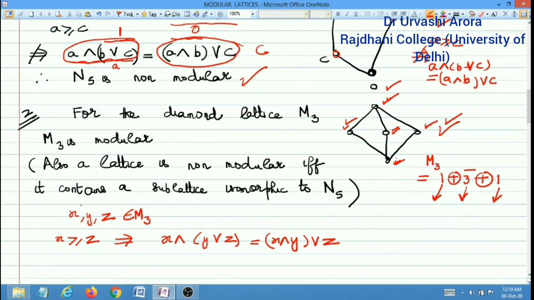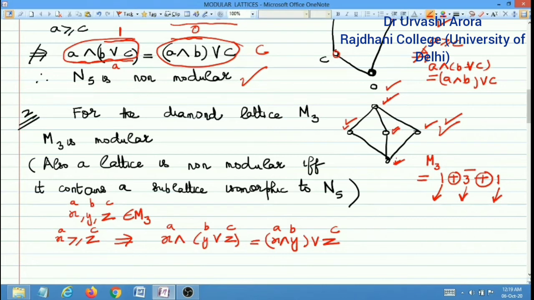So in fact X, Y, Z are playing the roles of A, B and C in the definition of a modular lattice. Whenever A is greater than or equal to C, then A meet B join C is equal to A meet B join C. That is what the modular law was. So the modular law is very much satisfied over here. So this is a modular lattice.